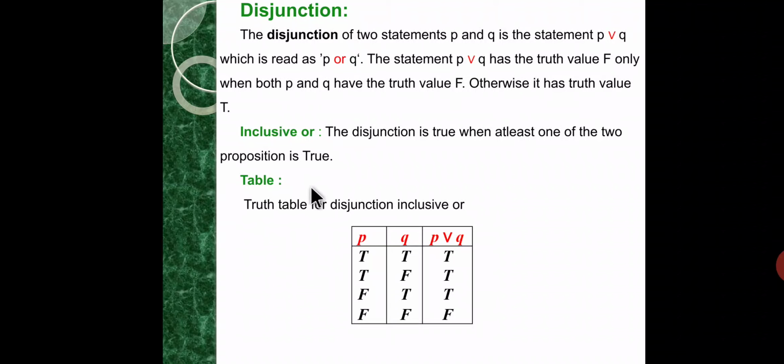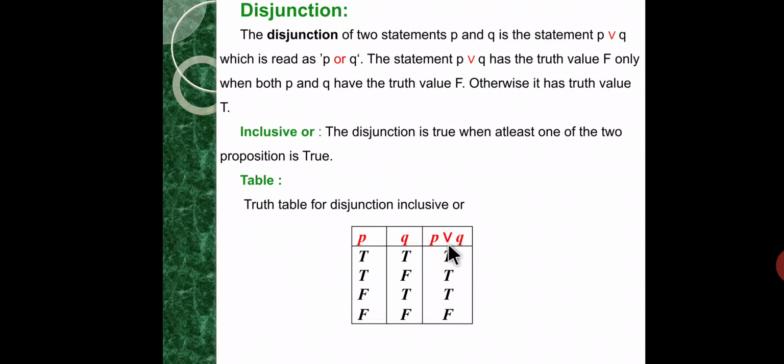So what is the rule of disjunction, inclusive OR? The disjunction of P or Q gives the truth value false when both P and Q are false; in the remaining cases the truth value is true. The disjunction is true when at least one of the two propositions is true. The truth table for inclusive OR has P with truth values true, true, false, false, and Q with truth values true, false, true, false.